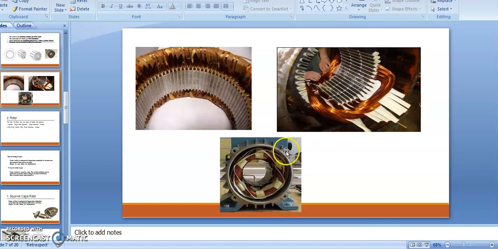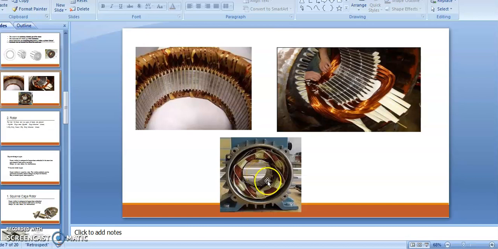This is a part of the frame. I have shown here the total outer frame in which I am housing, in which I am placing, the stator winding. As I told, the stator means the stationary part, so there is no rotating part. I provide this stator in this outer part, which I call the core. This is the outer structure in which I place my stator conductors, and this middle part is where I insert the rotor.